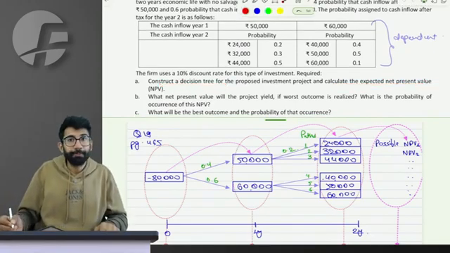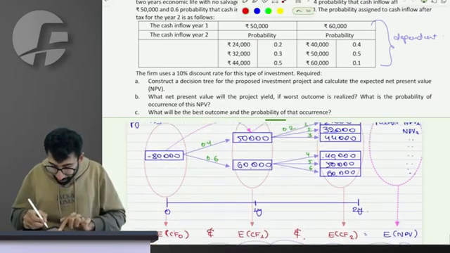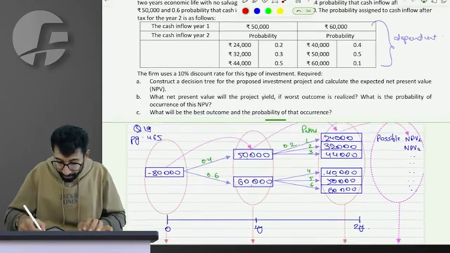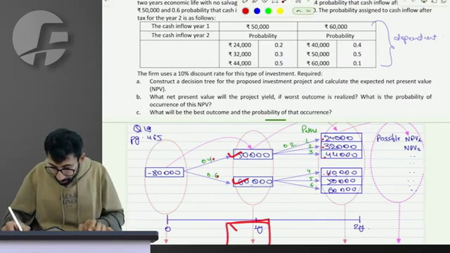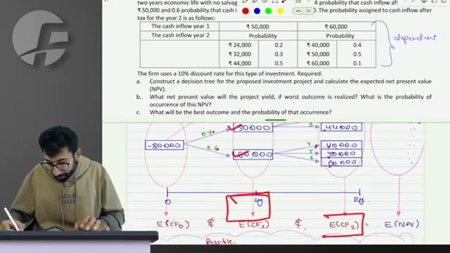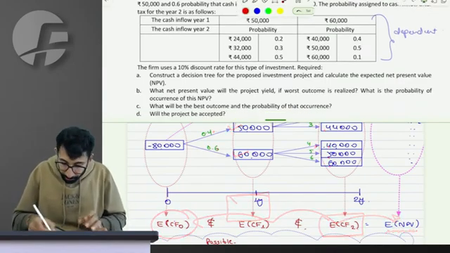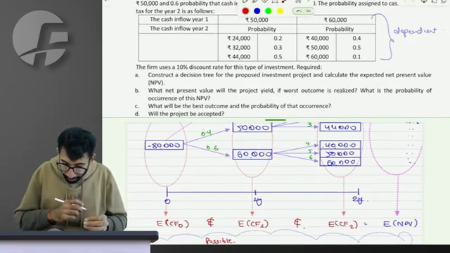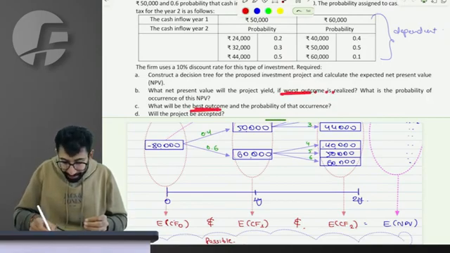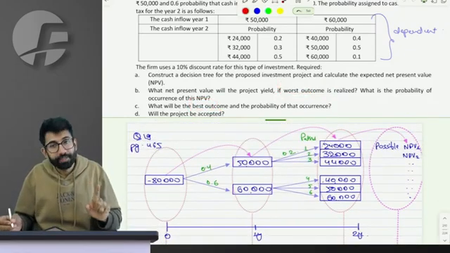Expected NPV you have to calculate. Sir, now I am confused which approach I have to follow. First, should I calculate the expected cash flow? For example, these are the cash flows with this probability. This is the expected cash flow. Similarly, these are the cash flows with the probability. Give me expected cash flow, and from expected cash flow give me expected NPV. The answer is no. Why? Because again it talks about the worst case and the best case probability, which means you should have the NPV of individual cases.